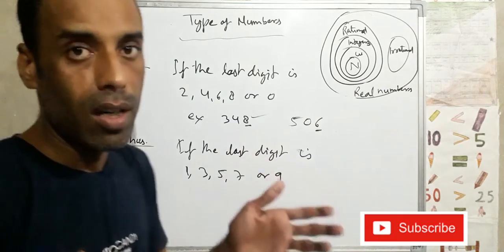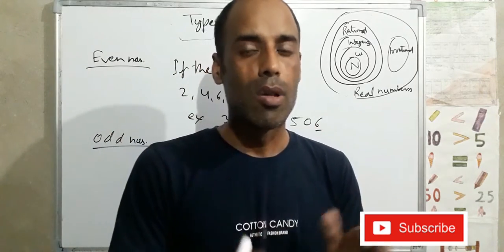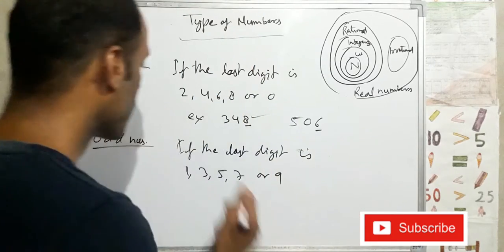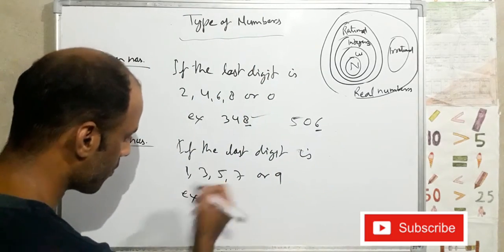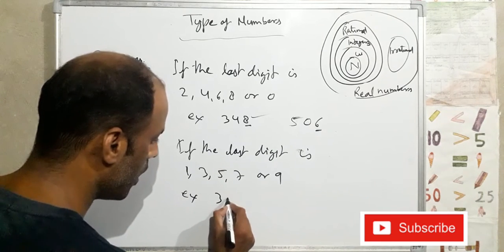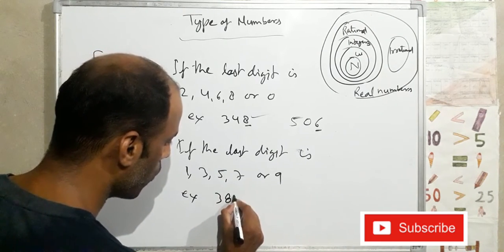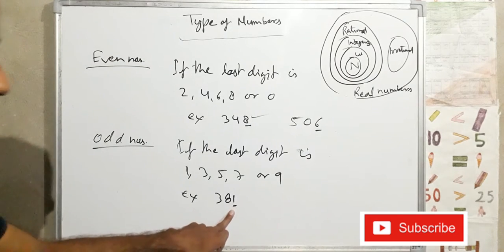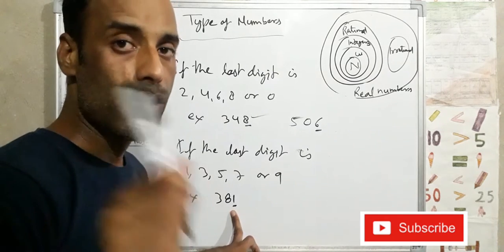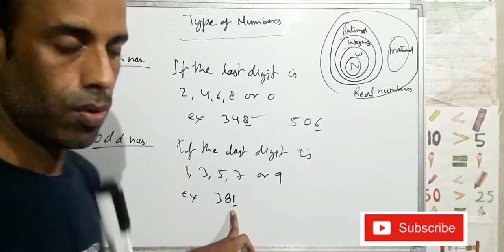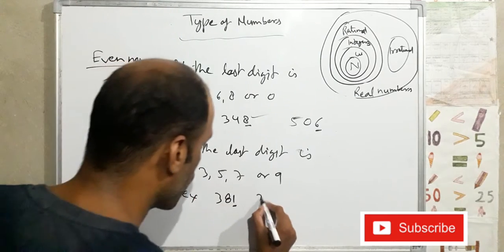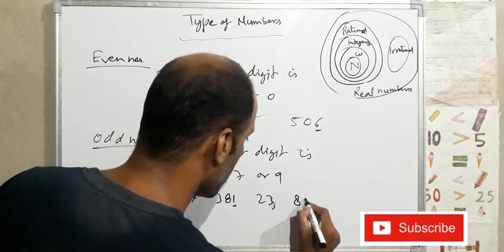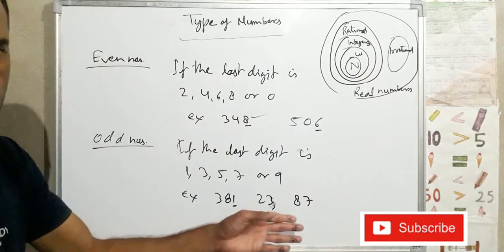That means not exactly divisible by 2. Example here, 381. This is 1 here. So this 381 is not divisible by 2. Next example, 2387, like this, and so on.